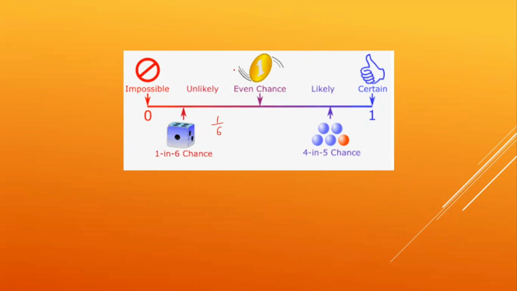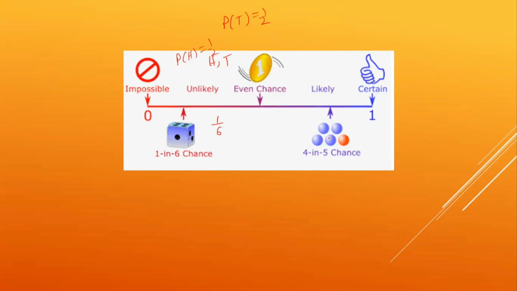Suppose you toss a coin. A coin has a head and a tail. So the probability of getting a head is going to be 1 by 2, as well as the probability of getting a tail is going to be 1 by 2. So this is called an even chance. Head and tail have an even chance of happening. That is why it is said that tossing a coin is the best way to start a game.